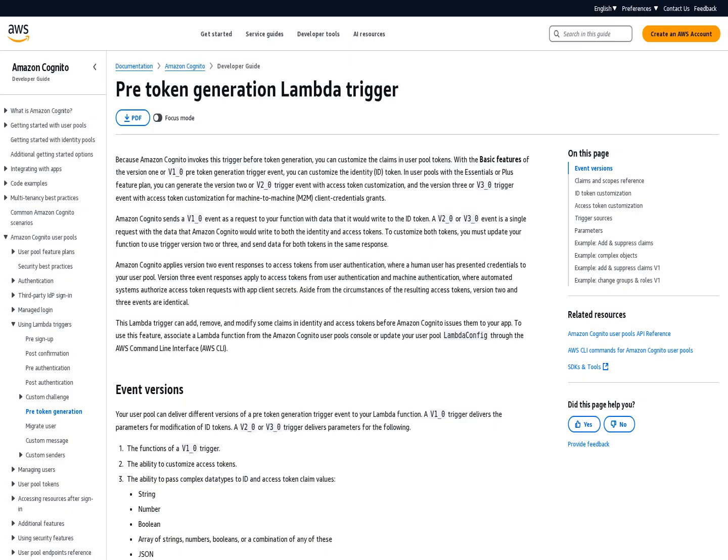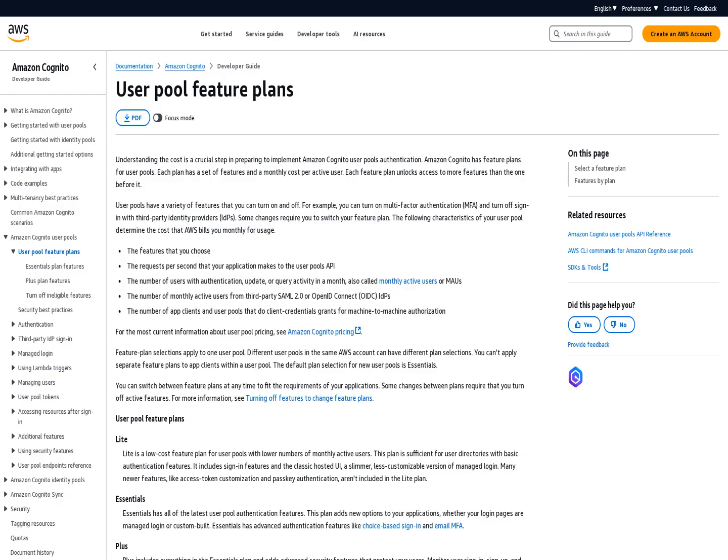Amazon Cognito has added enhanced context support for machine-to-machine authorization flows. This enhancement enables customers to provide additional contextual information when requesting access tokens for M2M interactions. By including the client metadata parameter in the OAuth 2.0 client credentials flow, customers can specify contextual details that were previously not possible to convey.